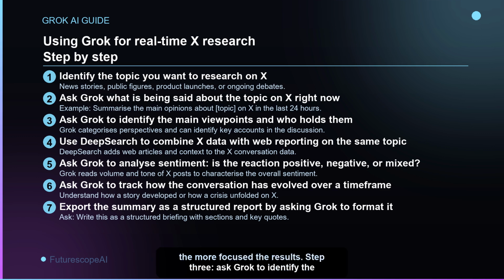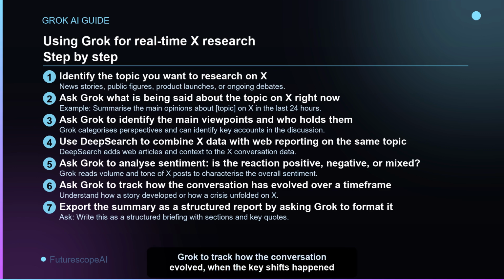Step 3. Ask Grok to identify the main viewpoints and who holds them. Grok can categorize perspectives across the X conversation and identify the key accounts driving the discussion. Step 4. Use DeepSearch to add web reporting context to what the X conversation is showing. This gives you both the raw public reaction and the media narrative simultaneously. Step 5. Ask Grok to analyze sentiment across the X posts it has read. Is the overall reaction positive, negative, or divided, and why?